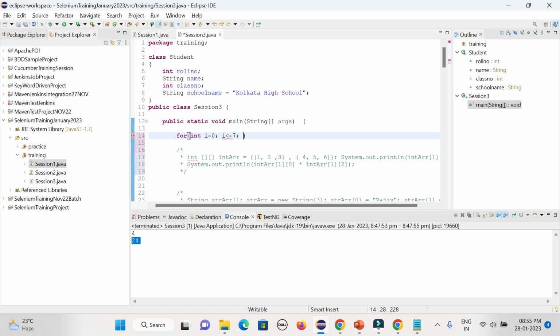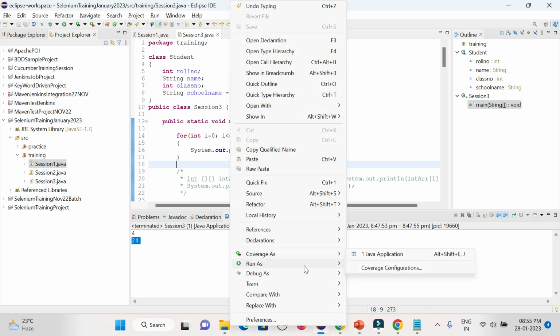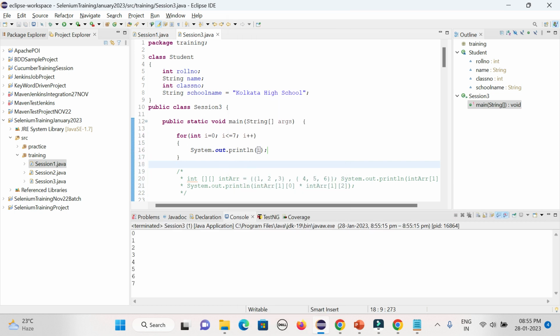How do I want to go? i plus plus. Every time i will be incremented. Then you need to give the bracket, and then here you can print the current value of i. So that is the way you can develop the for loop. You could see the value is coming 0, 1, 2, 3, 4, 5, 6, 7.